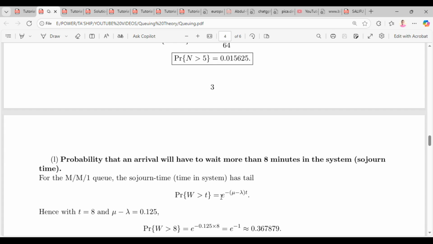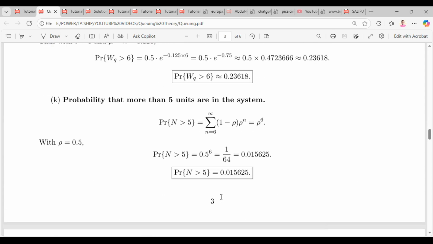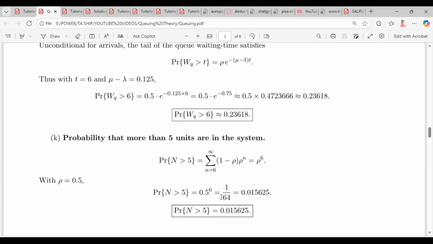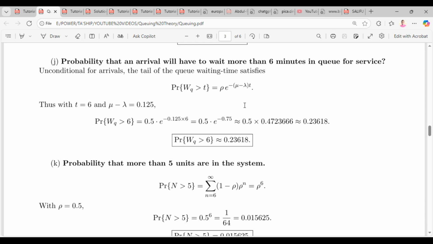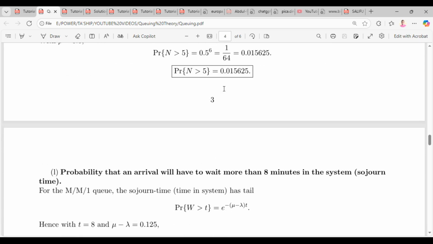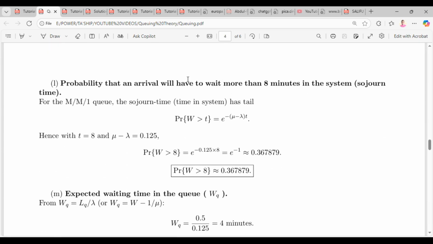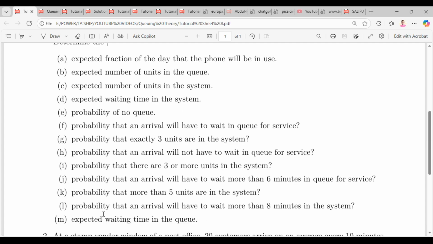The system has no rho, but that of the queue has a rho attached to its formula. You can see here, that's our J. That's rho times e to the power negative mu minus lambda times t. So the latter one had no rho attached here, right? Good. So by doing the correct calculations, we get 0.367879 as our probability.